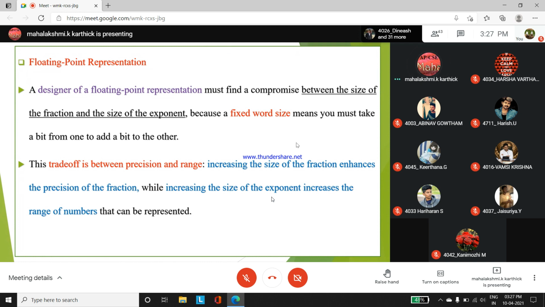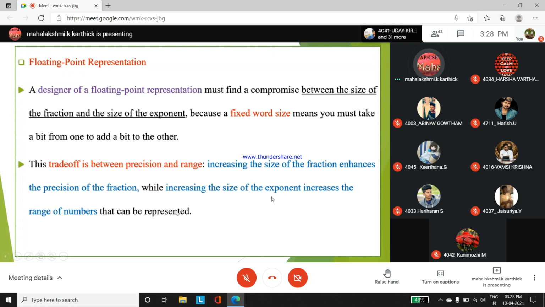Meaning is either you are using a single precision format or a double precision format, you have to mainly focus on these two terms, இல்லையா. Fractionalayum depend பண்ணிருக்கு, exponentialum depend பண்ணிருக்கு. So there should be a trade-off. Trade-off na compromisations இருக்கணும் between a precision and range.